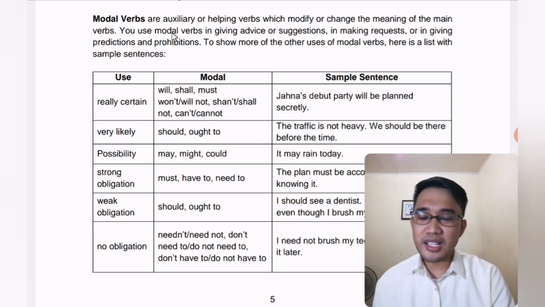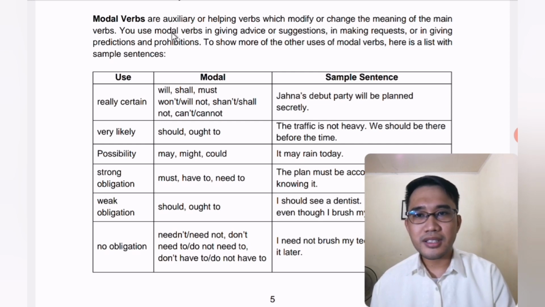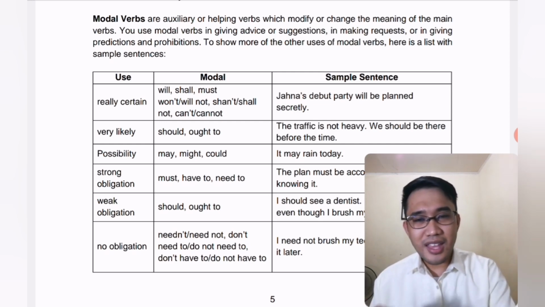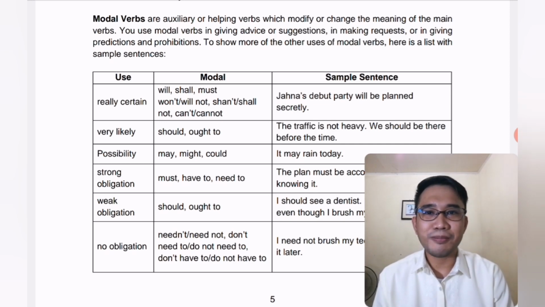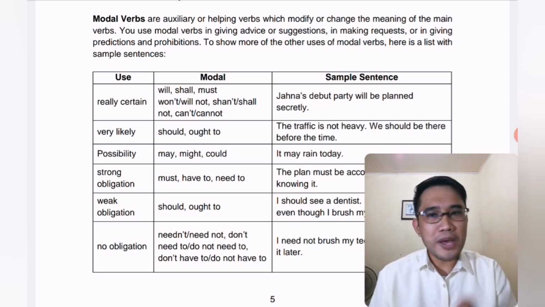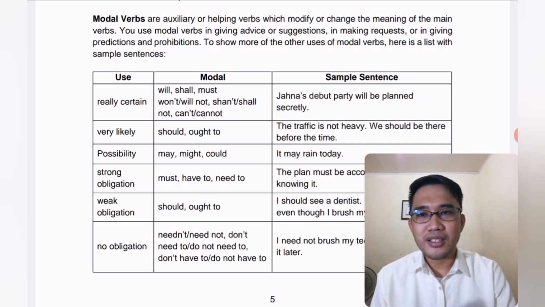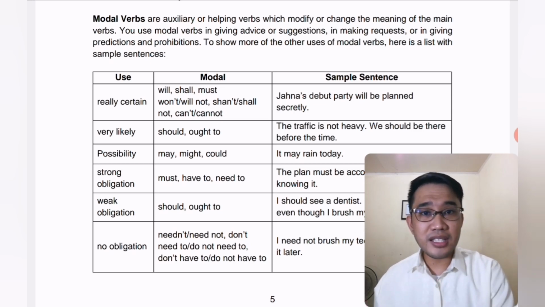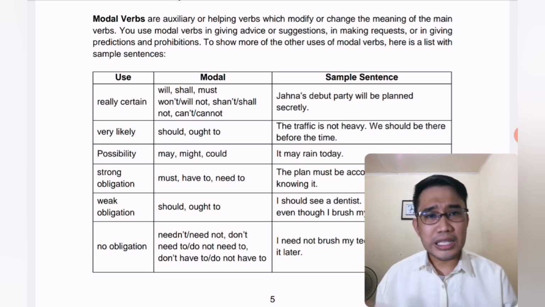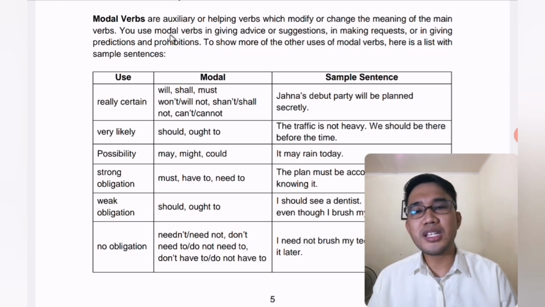So when you say auxiliary, helping, from the word itself, they help the main verb to have a new meaning or to emphasize something. So we use modal verbs in giving advice, suggestions, in making requests, or in giving predictions and prohibitions.